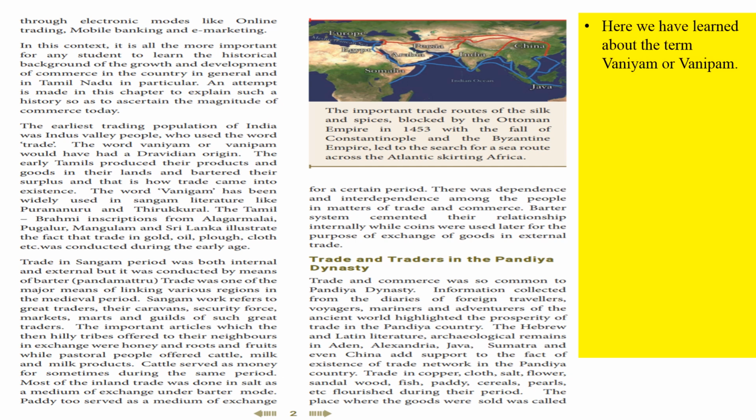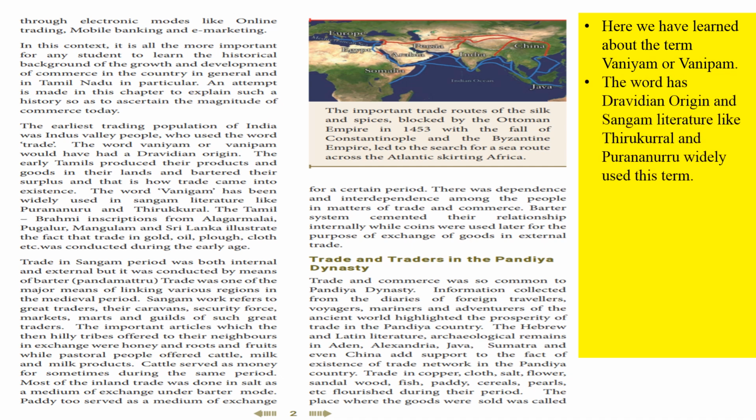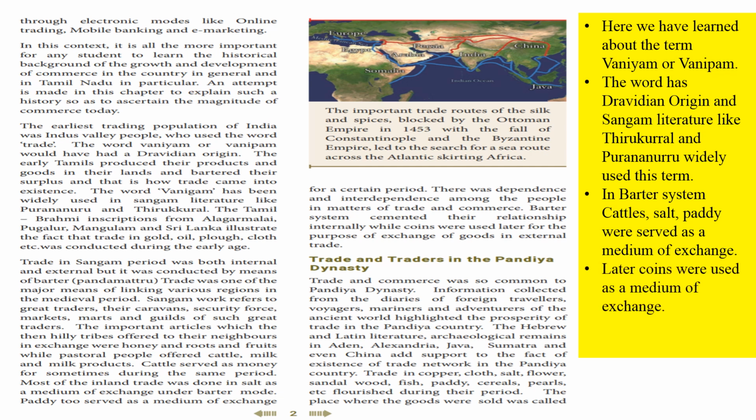Here we have learned about the term vaniyam or vanibam. The word has Dravidian origin, and Sangam literature like Tirukural and Purananuru widely use this term. In the barter system, cattle, salt, and paddy served as a medium of exchange. Later coins were used as a medium of exchange. Okay, students, and then we have seen trade and traders in the Pandya dynasty.